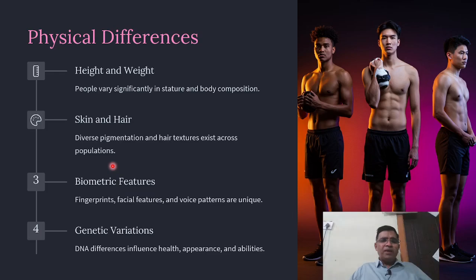Then biometric features. Every human being has different fingerprints, facial expressions also differ, and voice patterns are unique. Genetic variation: DNA differences influence health, appearance and disabilities, abilities, sorry. So height and weight, skin and color, biometric features, genetic variation. You should remember these physical differences.